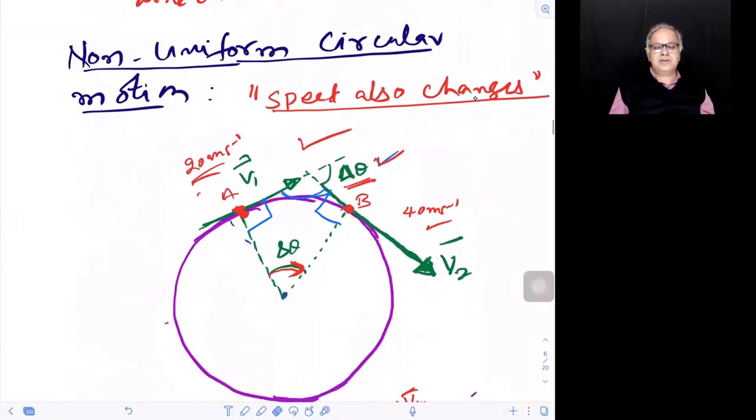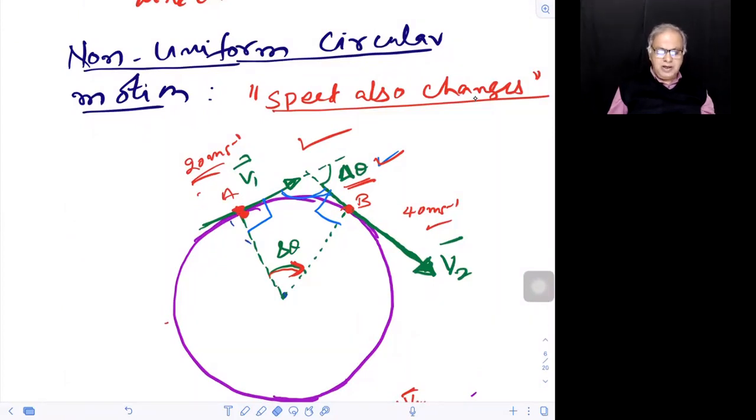Now today's is this. The same thing we'll discuss in non-uniform circular motion. There the speed changes and as well the direction changes. So at one go, we'll find out the expressions for normal acceleration and tangential accelerations. All right.